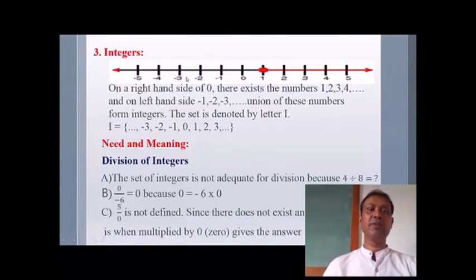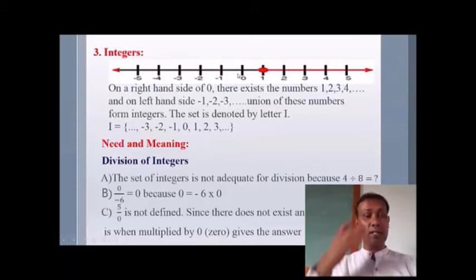So you can see this figure. This is a figure of a number line. Here is 0 at the center. On the right hand side of 0 there exist numbers 1, 2, 3, 4, and on the left hand side minus 1, minus 2, minus 3 and so on. The union of these numbers forms the integers. The set of integers is denoted by the letter I. So here is a representation of integers: I is equal to dash dash dash, minus 3, minus 2, minus 1, 0, 1, 2, 3 and so on.